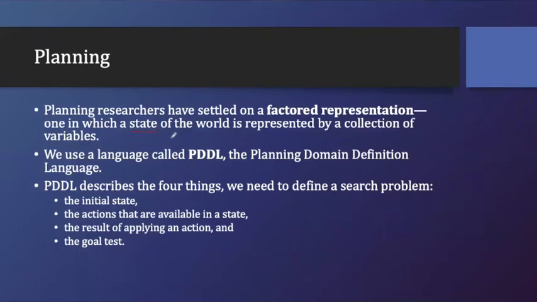In the set of actions that we have to take from the initial state to the final state, or from the initial position of the robot to the final position of the robot, we need to represent it. We'll represent it with the help of the different types of logic that we have learned. We have learned predicate logic and propositional logic. Based on that, we'll represent it, and we'll use some sort of variables to do that. And here we are going to use the language called PDDL, which is called Planning Domain Definition Language.